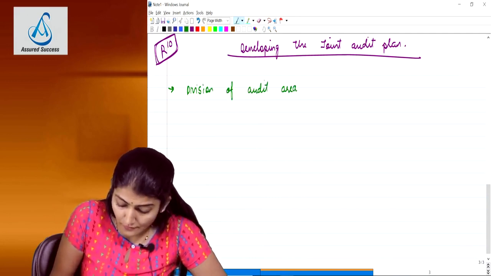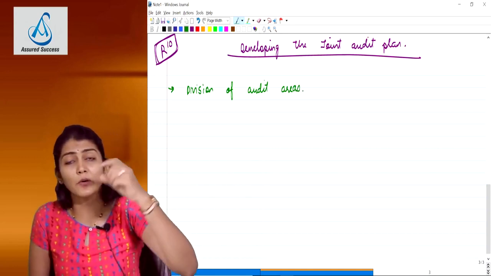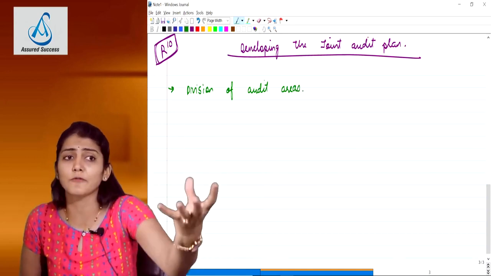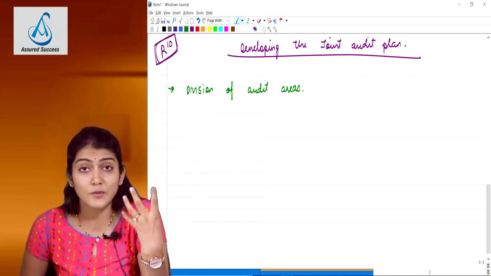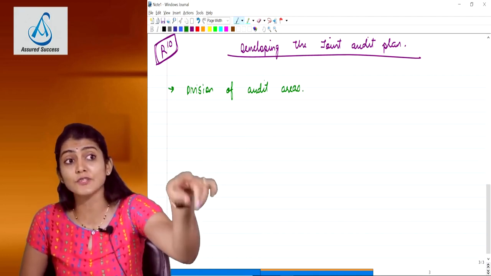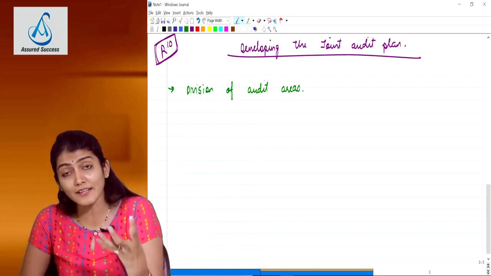Why? Because now see, if the financial statements are one and the auditor is only one, he knows that I have to do the audit of the entire financial statements. But now what is the situation in joint audit? The financial statements are one, but the auditors are more than one.